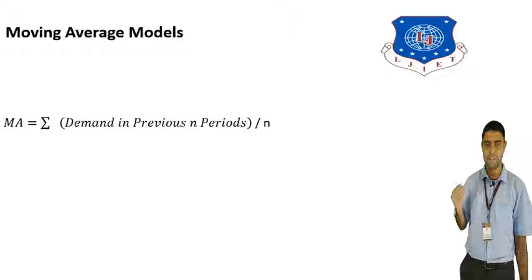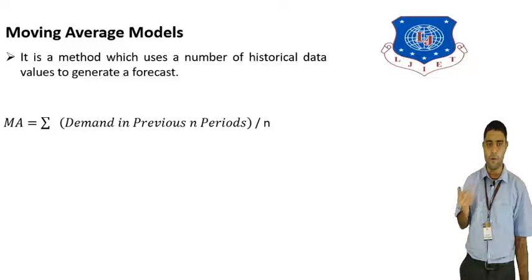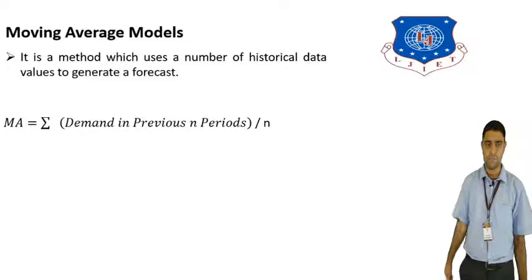Moving averages will be taken. The average will be taken for the data. For example, for 3 months, we take the data for 3 months and calculate the moving average of that data. If I want to calculate for 5 months, then you take the average of 5 months and calculate the moving average of those 5 months using the sum formula. It is a method that uses historical data to generate the forecast.